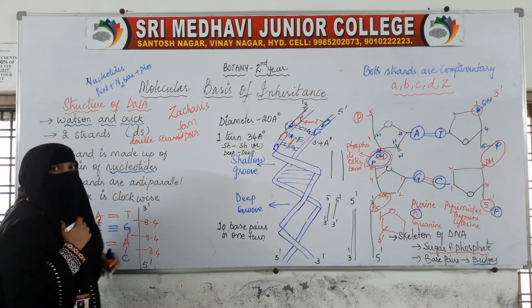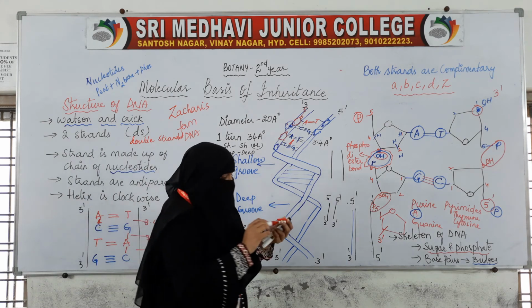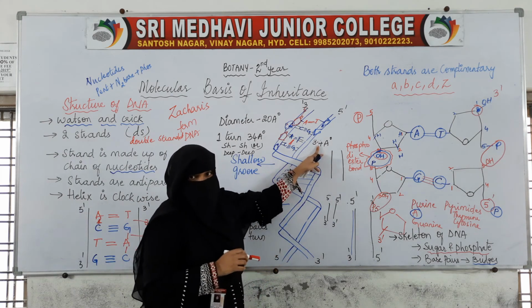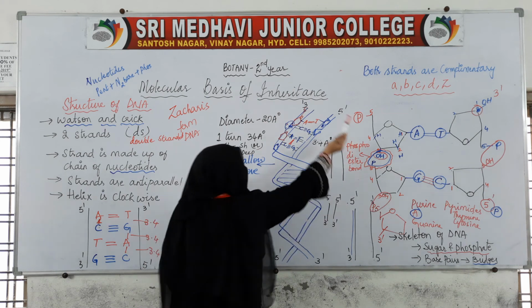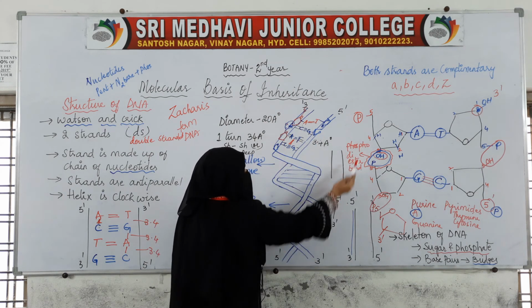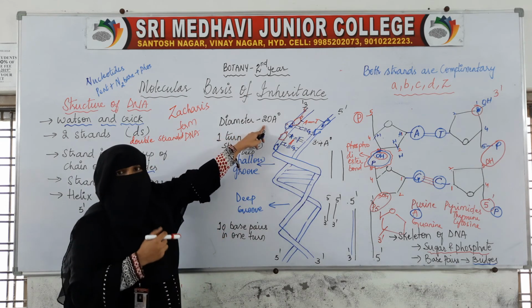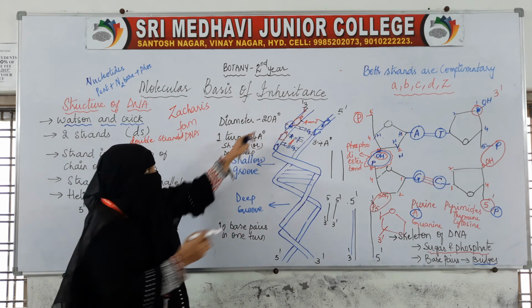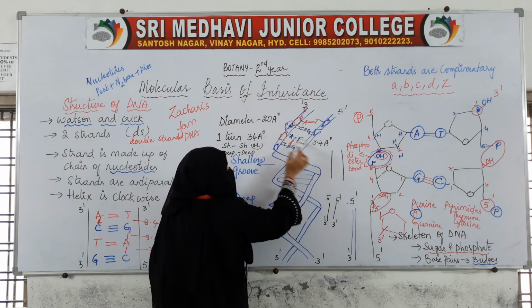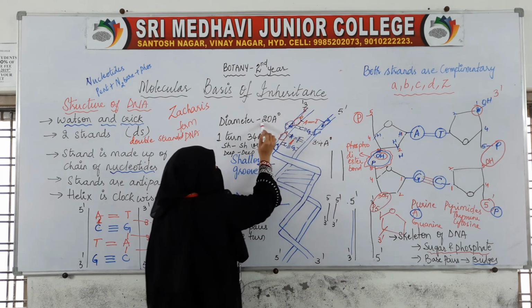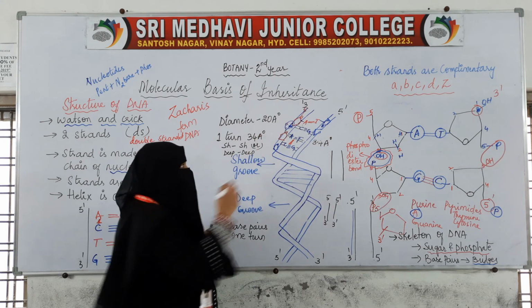The distance between two base pairs will always be 3.4 angstroms. And the diameter of this DNA is 20 angstroms.